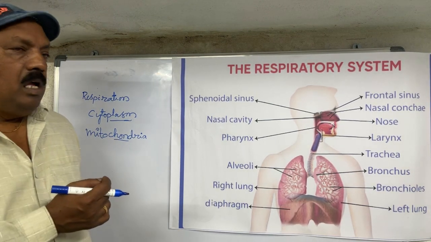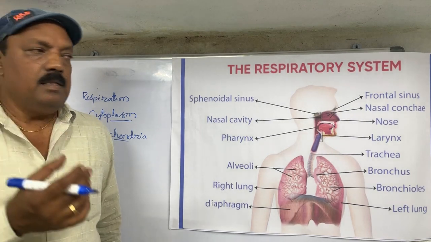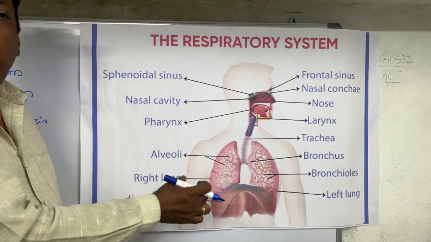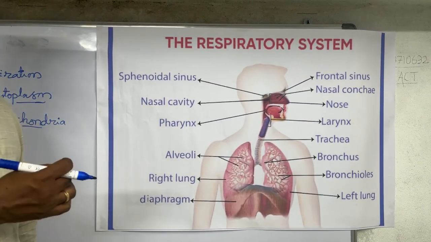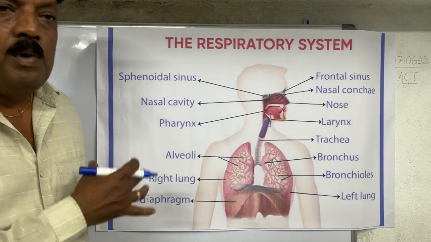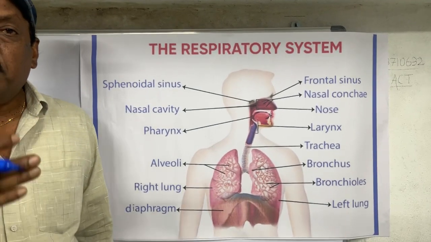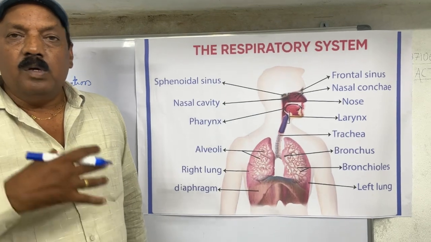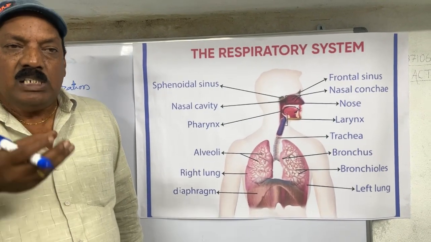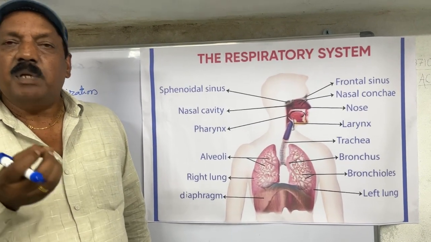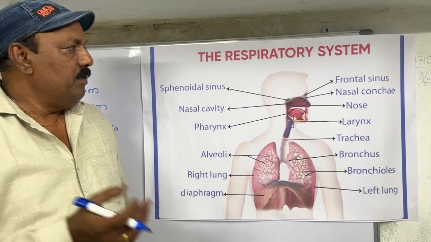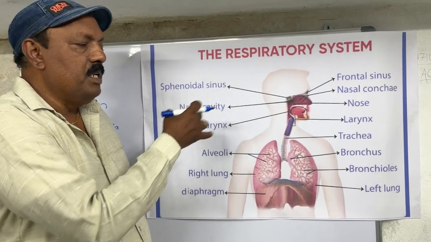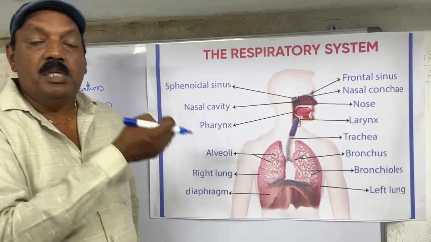So now I am going to explain the flow chart of how the respiratory system works in our body. In the next episode I am going to explain different types of experiments in this lesson of the 10th class respiratory system. In this episode, I am going to explain the respiratory system step by step.